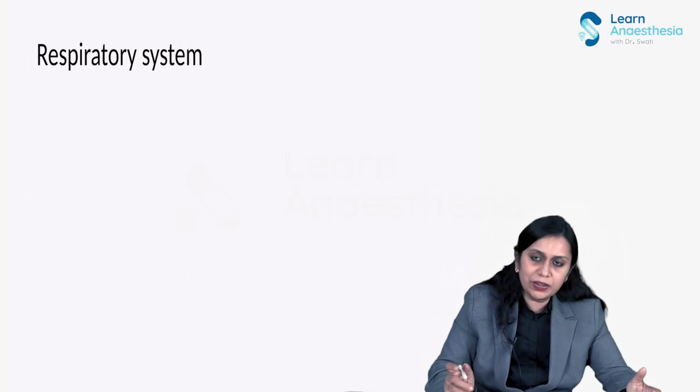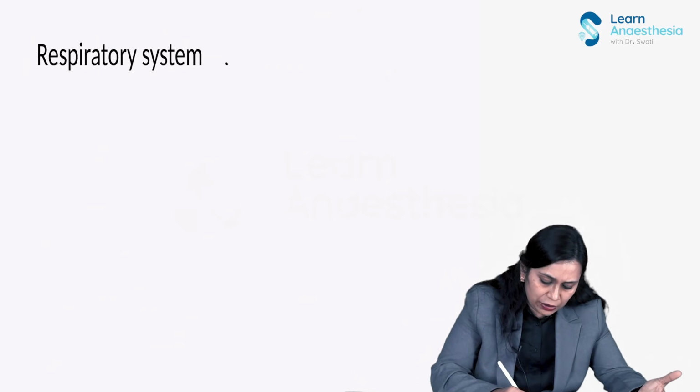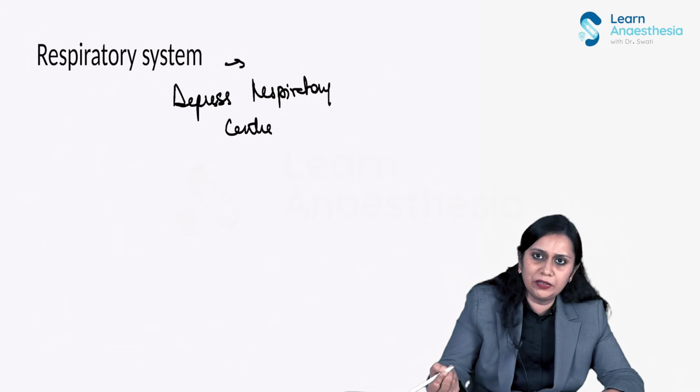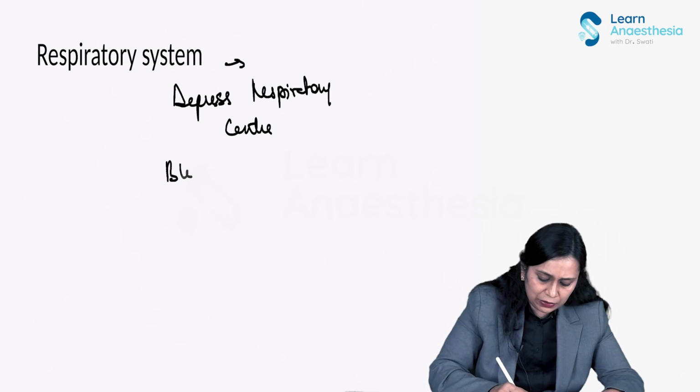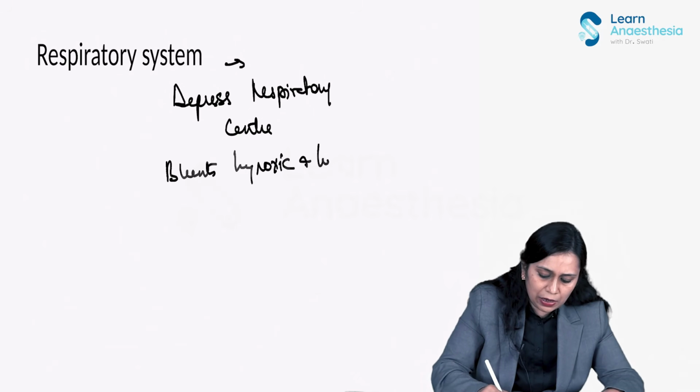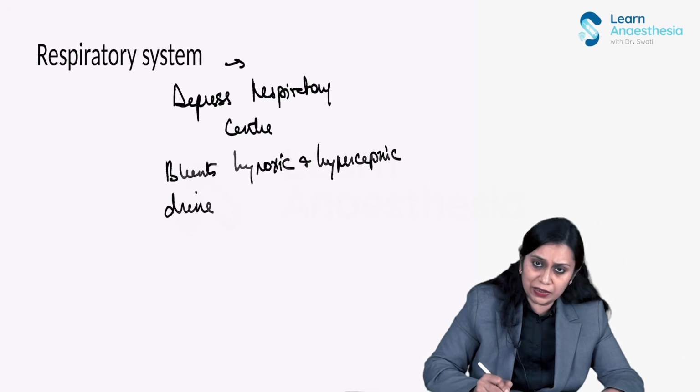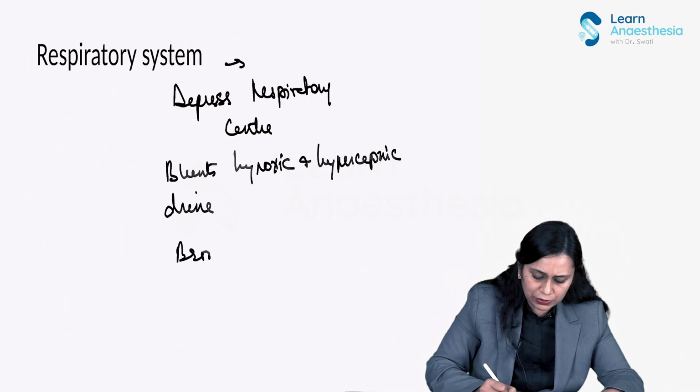Okay. Now respiratory system. Like any other IV anesthetic agent, it depresses the respiratory center, blunts hypoxic and hypercapnic drive, and is a bronchodilator, right?